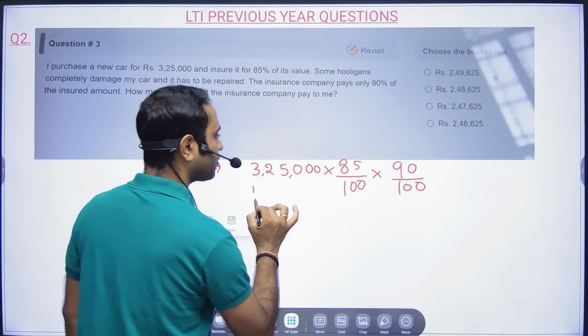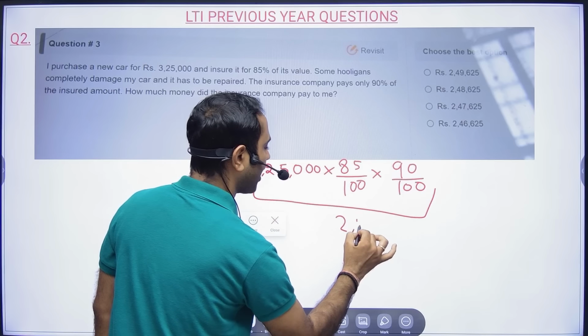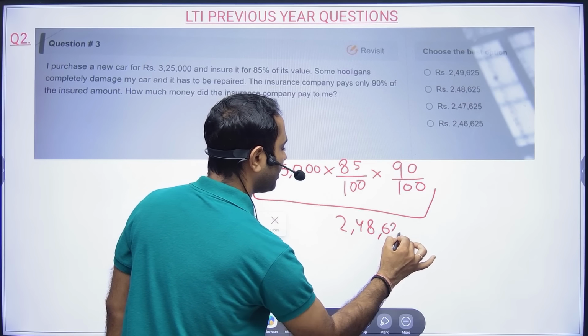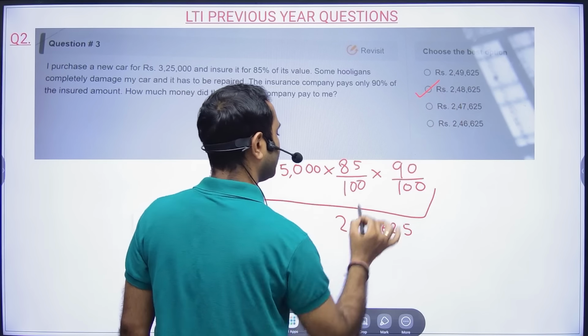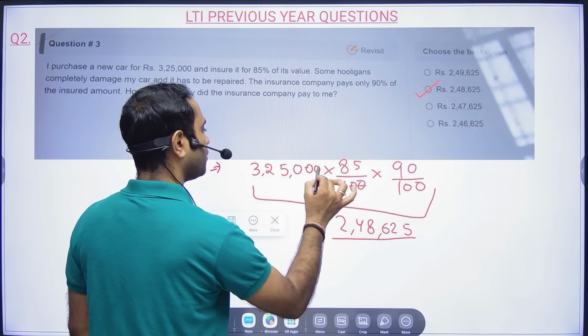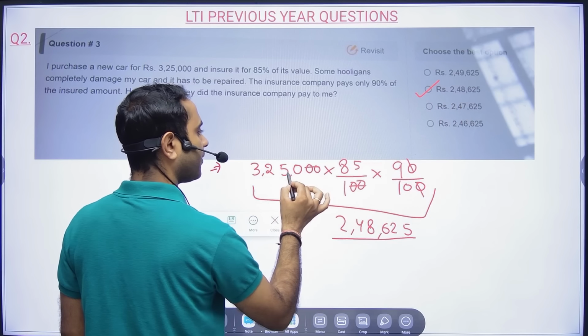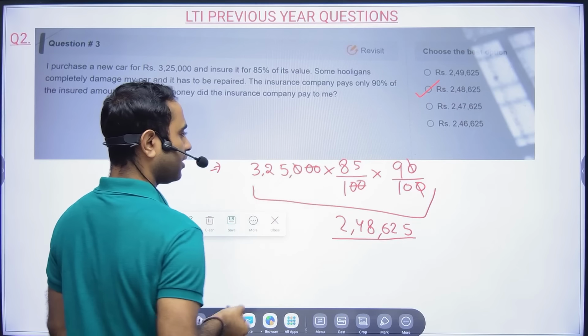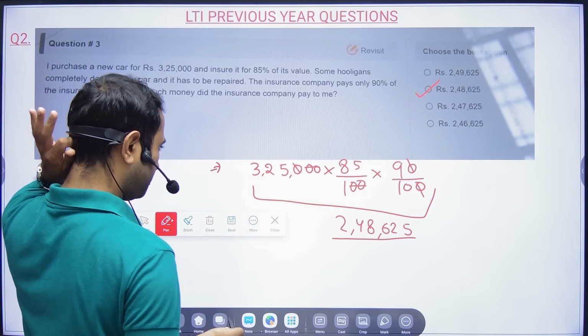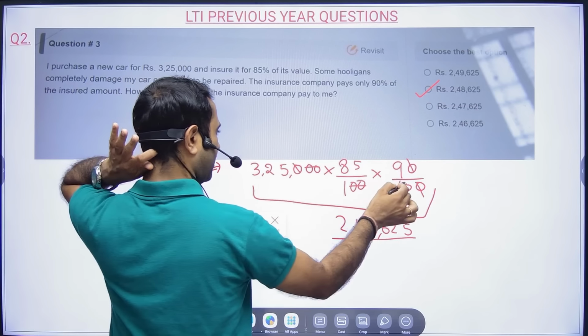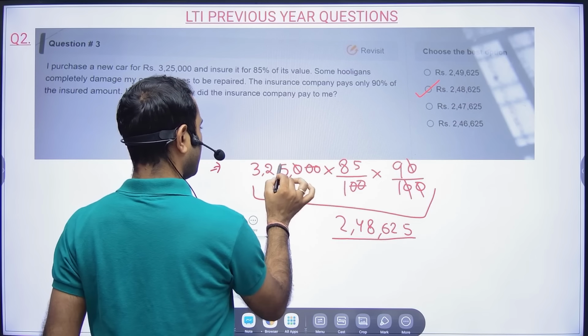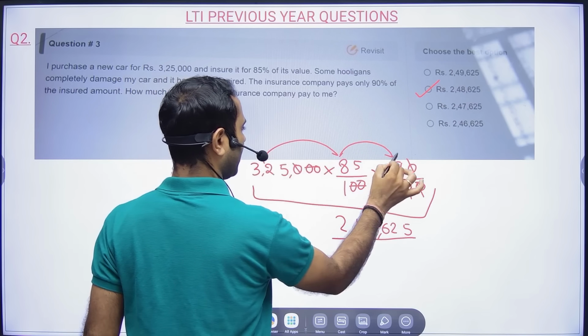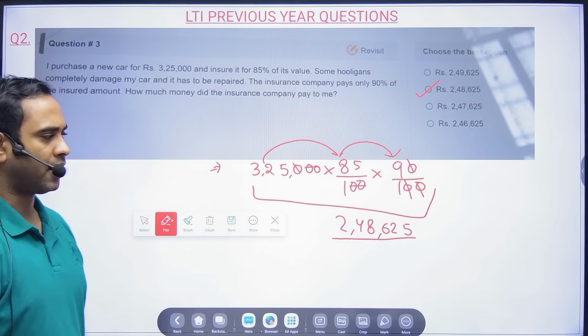Now you just solve this, you will be getting 2,48,625. Option B will become your correct answer. 20, 20 cancel, 10, 10 cancel here, and now just this value into this value will be your answer. Correct?